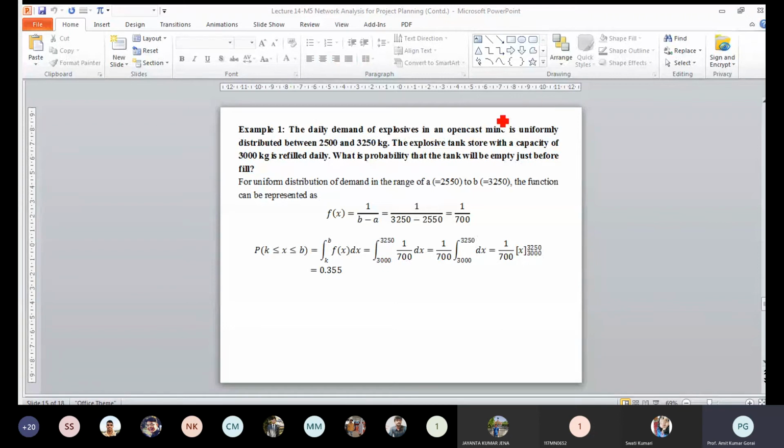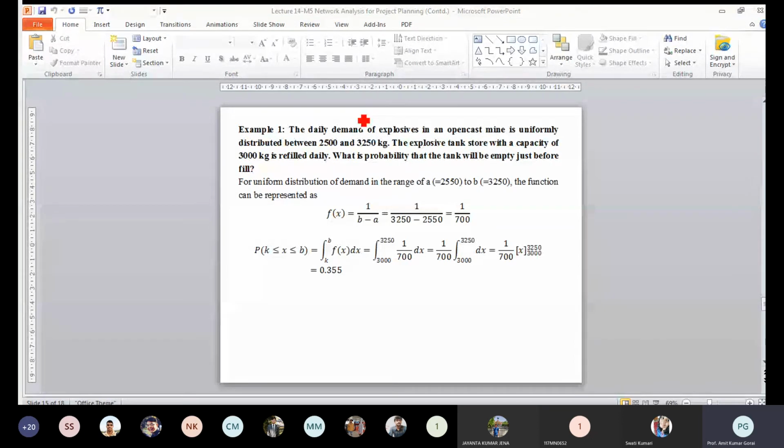Now, on a particular day, your explosive consumption may be 3,000, it may be 3,100, it may be 2,800. What is the probability you have to determine, that on a particular day the tank will be empty? That means the explosive tank stores a capacity of 3000 kg. Suppose the tank is filled with 3000 kg, that will be consumed in a particular day. Once it is fully consumed, then only during the filling will it be empty.